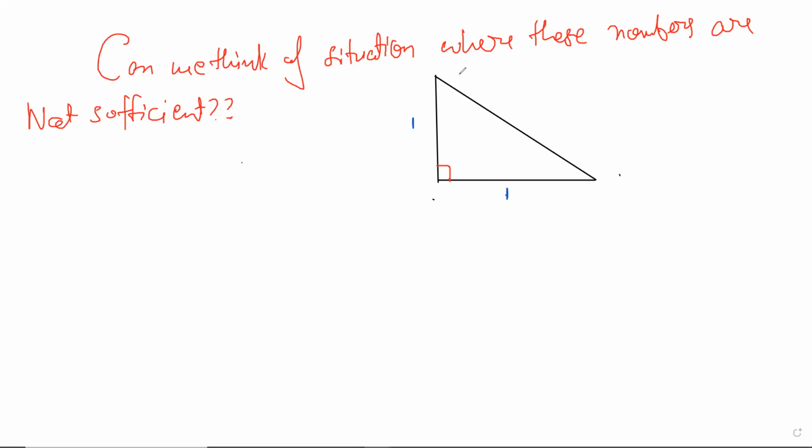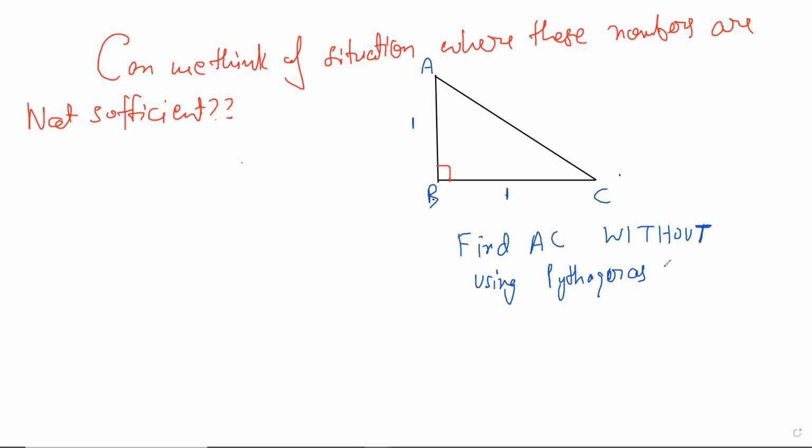Of course, using elementary methods, but here is a good challenge for you people. This is a geometry question. You have a triangle ABC, okay? Find AC without, and when I say without, I mean don't try to mimic the proof of Pythagoras theorem, which itself I don't think is a very fun thing to do. Find AC without using Pythagoras theorem, without using any theorem. In fact, you don't need any theorem. It's very interesting that you can do this.